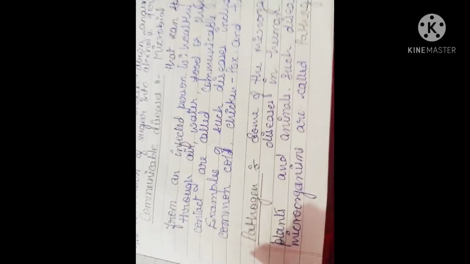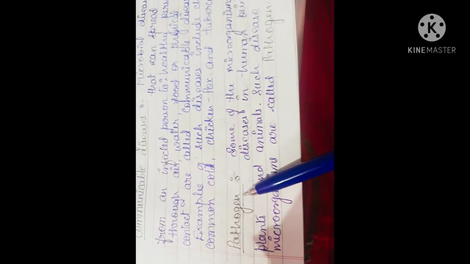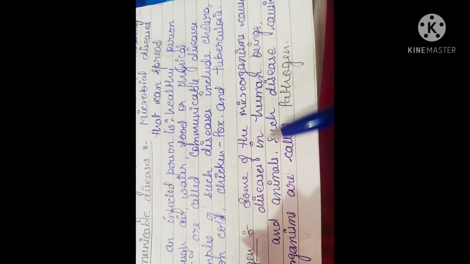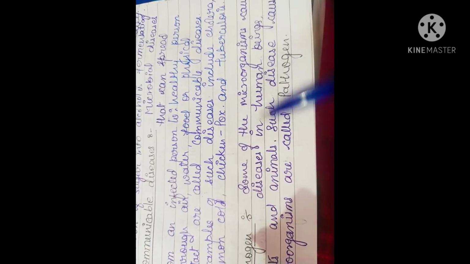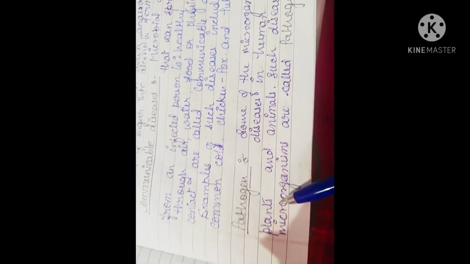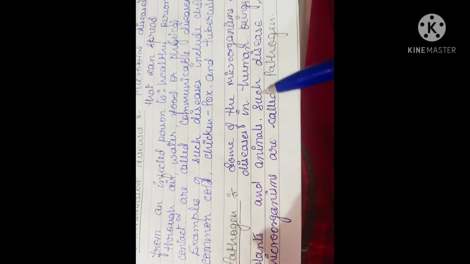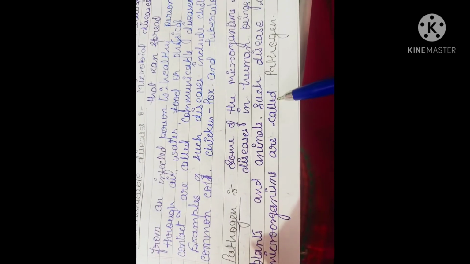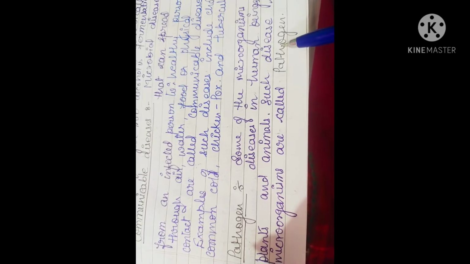Now pathogen. What is a pathogen? Some of the microorganisms cause disease. They cause disease in human beings, plants, and animals. Such disease-causing microbes are called pathogens.